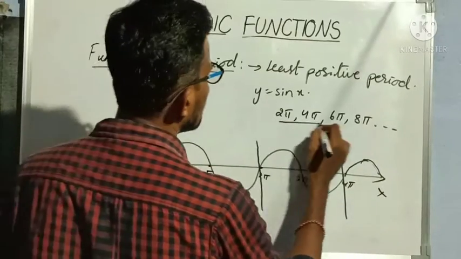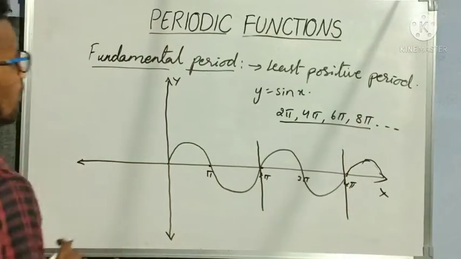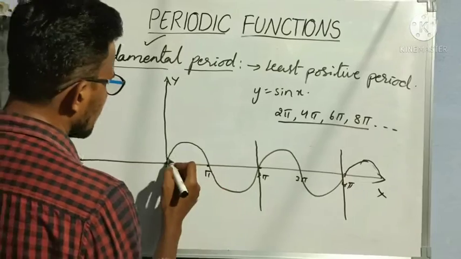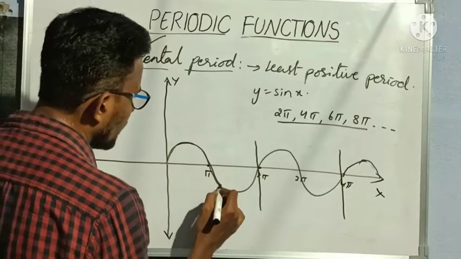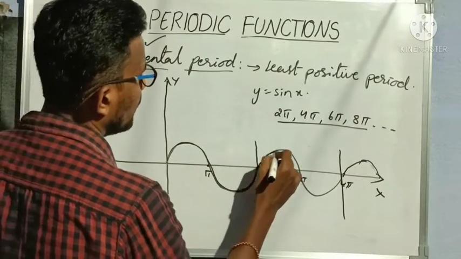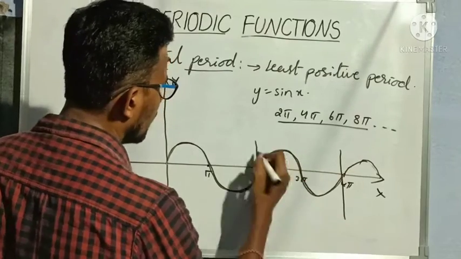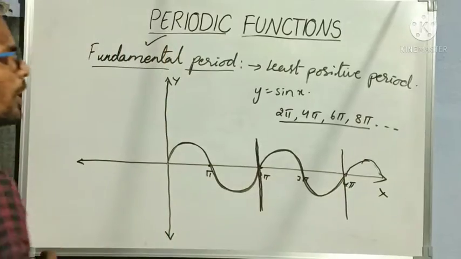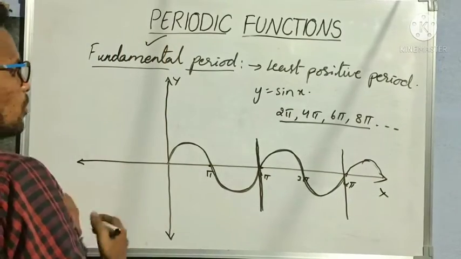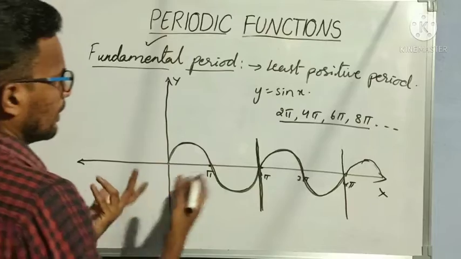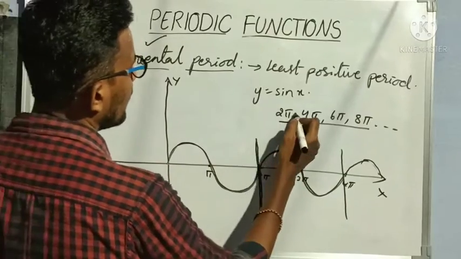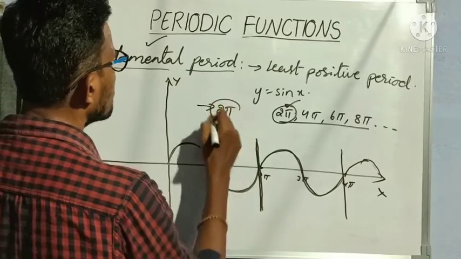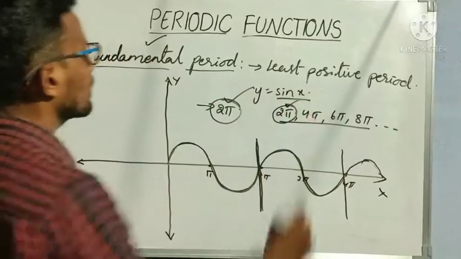So periods will be, these many periods will be there. But what is the fundamental period? Means the least positive period. Means first time from where to where it is repeated. Yes, from 0 to 2 pi only this is repeated again from 2 pi to 4 pi, right? Before that no graph is repeating here. Anywhere are we seeing any repeated graph here? No. So 2 pi becomes the fundamental period of sin x.